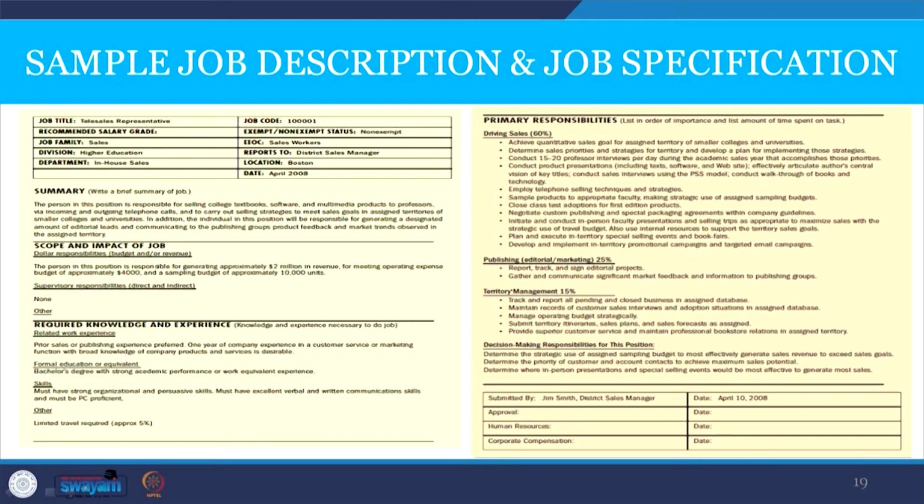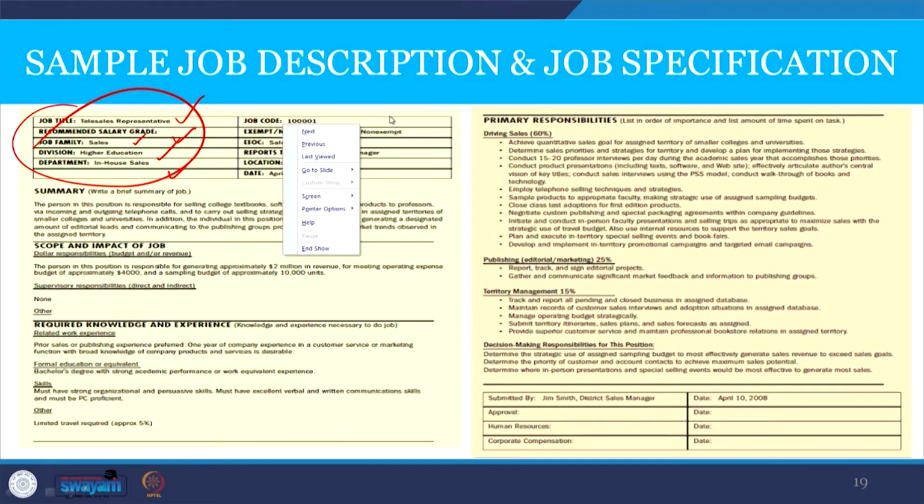A sample job description and job specification consist of the job title, say whether a person is a sales representative, what the recommended salary is, what the job family is, what the nature of the job family is, whether in sales or a desk job, an administrative job, division, education, department, then the job code, what the status is, then sales, location and the date.